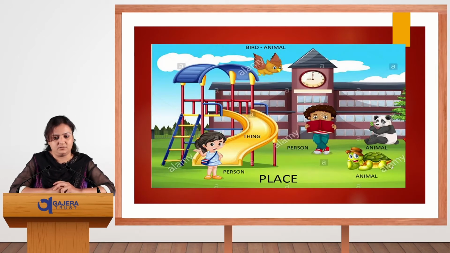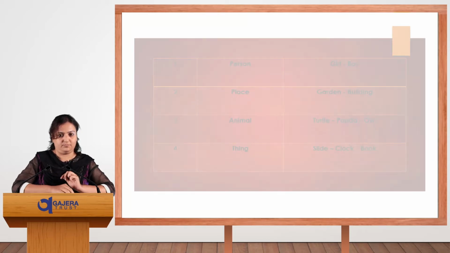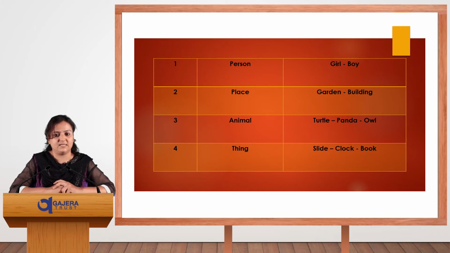Let's see with pictures. Here a place is given, a person is given, a thing is given, an animal is given. So these all are called our noun. First we are taking person. Here girl and boy, that we include in the category of person. Second is the place. Garden and building, those are places where we can go. That comes in the place category.